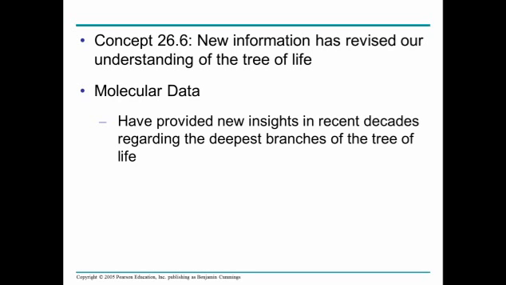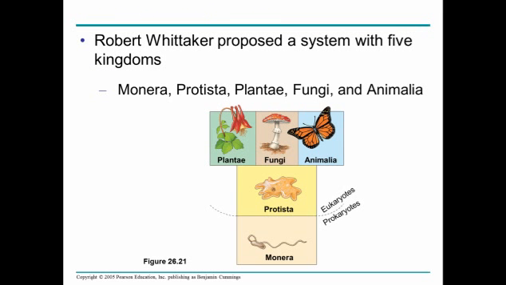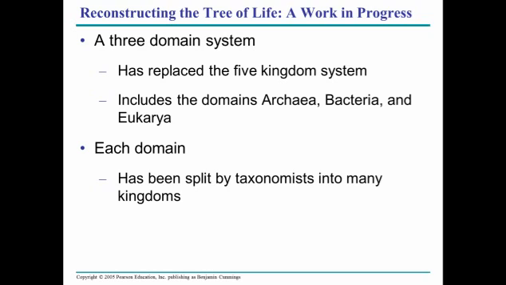Almost done here. So we're constantly updating our view of the tree of life and how organisms are related to one another. And more recently, we've begun to use molecular data to compare genetic sequences between species and see really how similar or dissimilar they are. Originally, we had two classification systems, plants and animals, two kingdoms. But then Robert Whittaker said, no, we should use 5 kingdoms: Monera, Protista, Plantae, Fungi, and Animalia. We now know that we don't stick with just those 5.